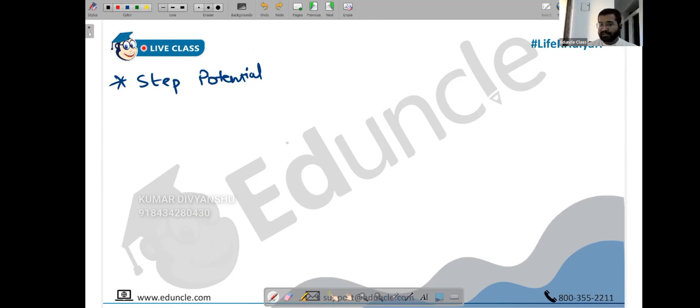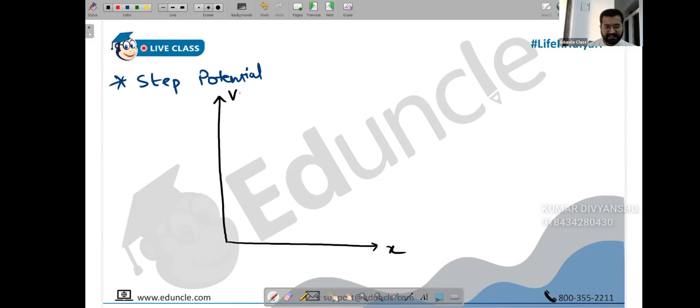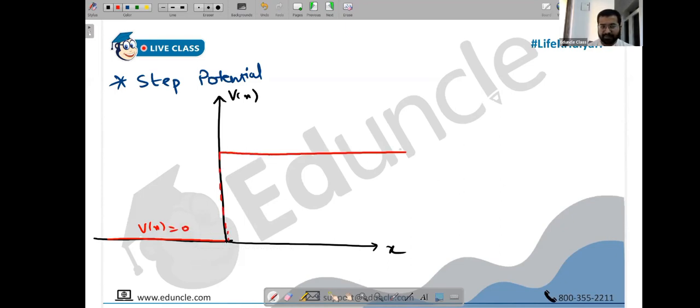First of all, the word step means staircase, like literally somebody taking a staircase step. So this is nothing but the step potential itself. So how does it look? Let's say we have V of x on one axis and x on the other, with a negative x axis too. A popular step potential is something where you have V of x equal to 0 initially on the left side. And all of a sudden there is a jump. And then it becomes constant. So it's like a staircase that you're climbing. You're taking a step. That's it. So now you have some constant potential, let's say V0. Let's say this value is V0. And here the value is 0, absolutely.